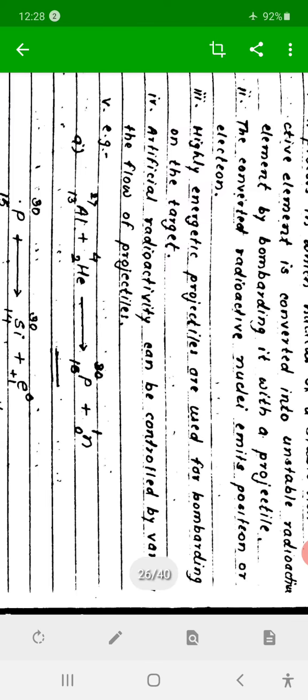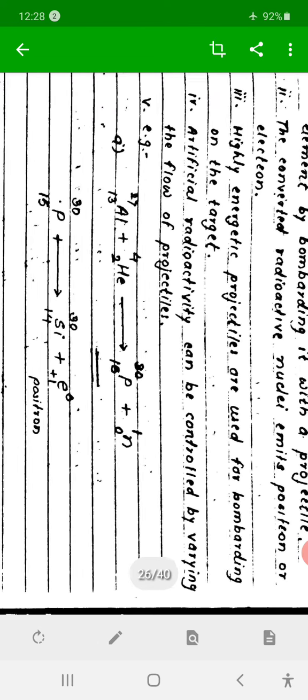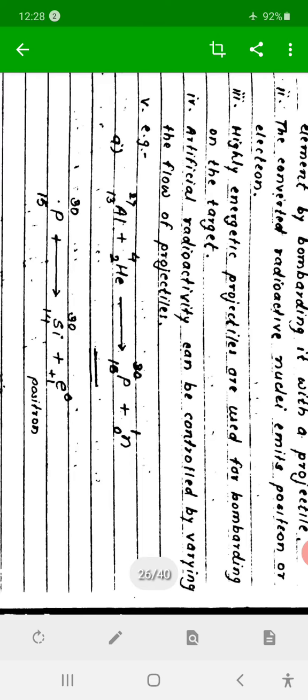Then artificial radioactivity can be controlled by varying the flow of projectiles, by changing the speed of the projectile. We can control the process of artificial radioactivity. Natural radioactivity is difficult to control, but by controlling the speed and energy of the projectiles, we can control the rate of artificial radioactivity.